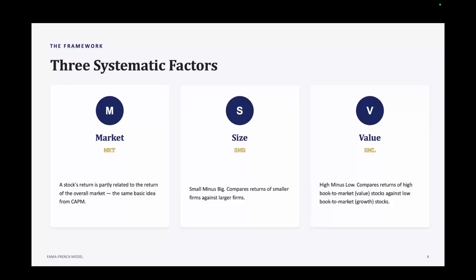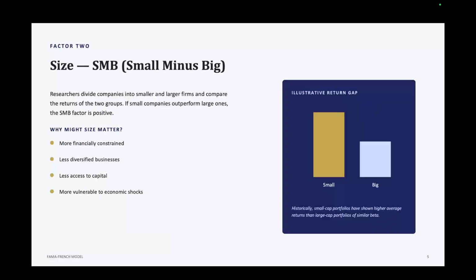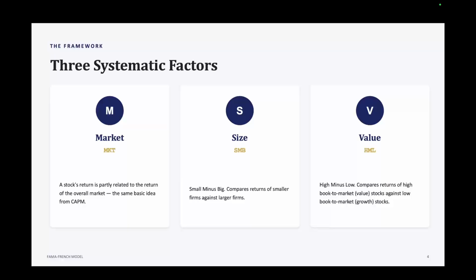So, the first factor is the market factor. And this is essentially the same basic idea we encountered in the CAPM. A stock's return is partly related to the return of the overall market. If the market rises, many stocks rise with it. If the market falls, many stocks fall with it. In the Fama-French model, this is represented by the market excess return. So market return minus the risk-free rate. So the first factor is very similar, but now Fama and French add two additional factors.